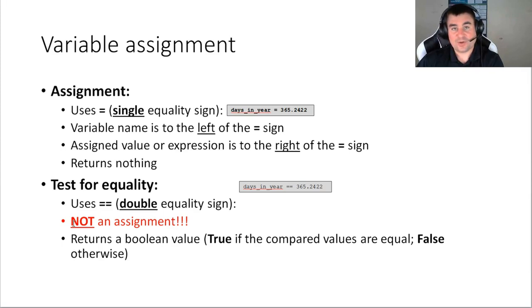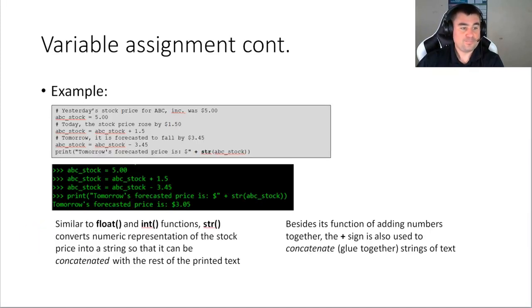A lot of beginner programmers mean to do one and by accident do the other, and then they wonder why their program is behaving ridiculously, because that's what you're instructing. Be very cautious about this. This in fact returns a Boolean, true or false. So you're asking a question, are they equal? And you get an answer: true if they are, false if they aren't.